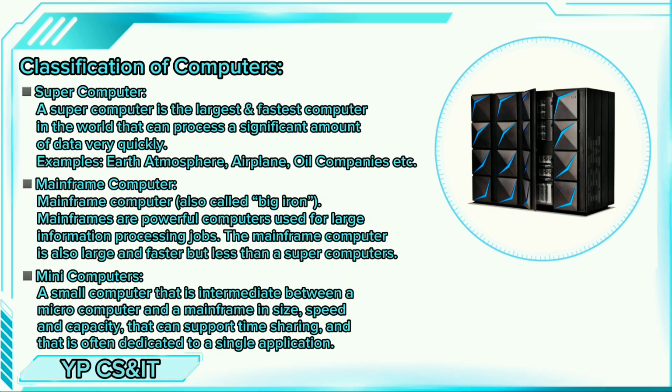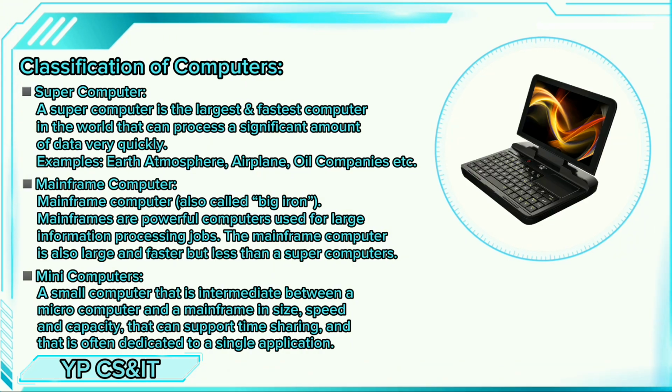Mainframe computer. Mainframe computer, also called big iron. Mainframes are powerful computers used for large information processing jobs. The mainframe computer is also large and fast, but less than a supercomputer. Minicomputer, a small computer that is intermediate between a microcomputer and a mainframe in size, speed and capacity, that can support time sharing, and that is often dedicated to a single application.